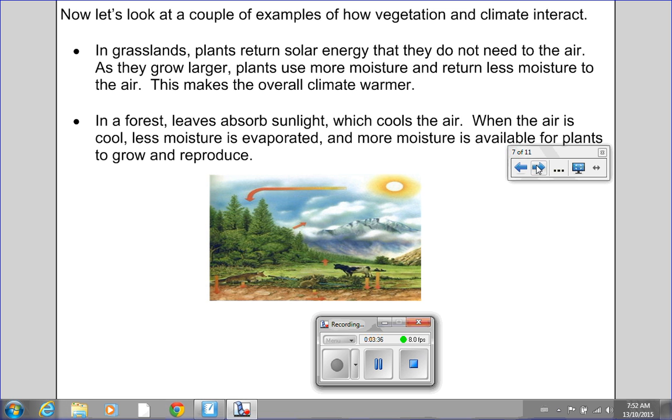Now let's look at a couple of examples of how vegetation and climate interact. In grasslands, plants return solar energy so that they do not need to return to the air. As they grow larger, plants use more moisture and return less moisture to the air. This makes the overall climate warmer. In a forest, leaves absorb sunlight, which cools the air. When the air is cool, less moisture is evaporated and more moisture is available for plants to grow and reproduce.